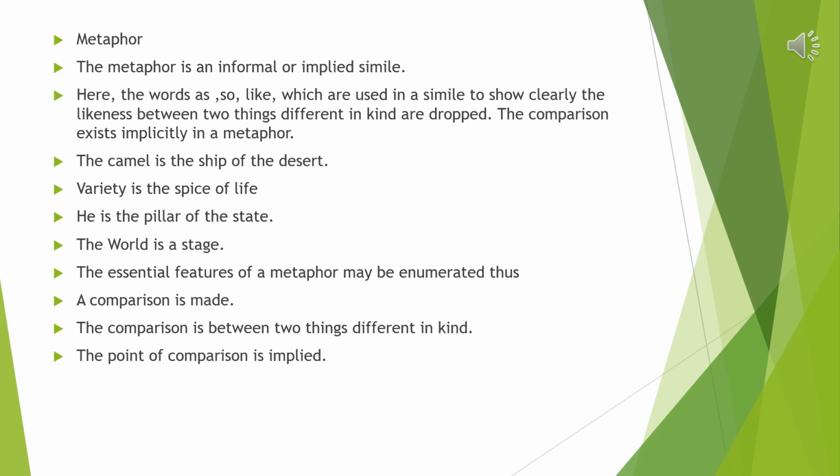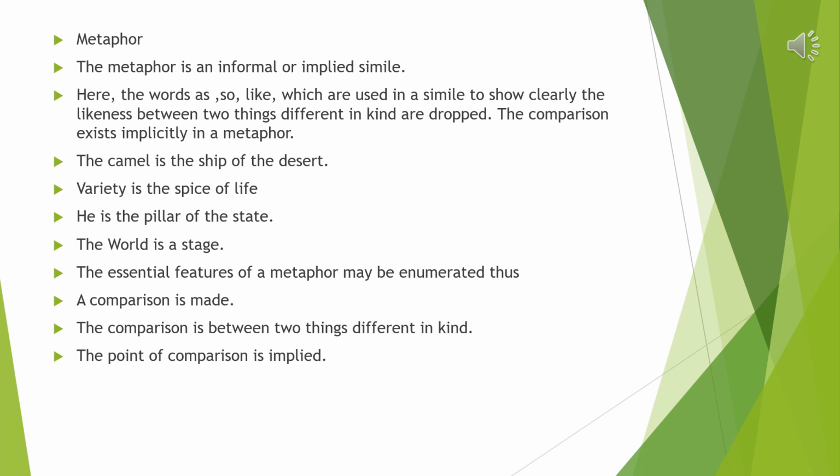So, therefore, the essential features of a metaphor are, like in simile, number one, there's a comparison which is made. Number two, this comparison is made between two different objects. And number three, the point of comparison is not direct, it's not obvious, it is indirect, it is implied.